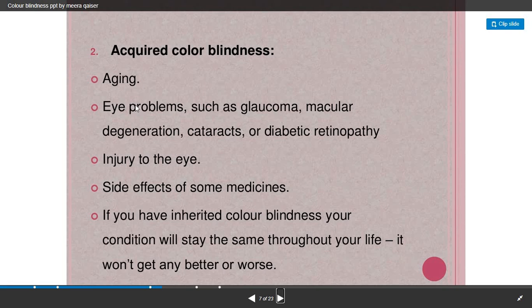Now as age progresses, we know that the water part in the eye is continuously drying. It may happen that in some persons the liquid part, the aqueous humor and vitreous humor, decreases in amount, and then the person faces a problem. So as the age progresses, such persons experience the problem, and it may result